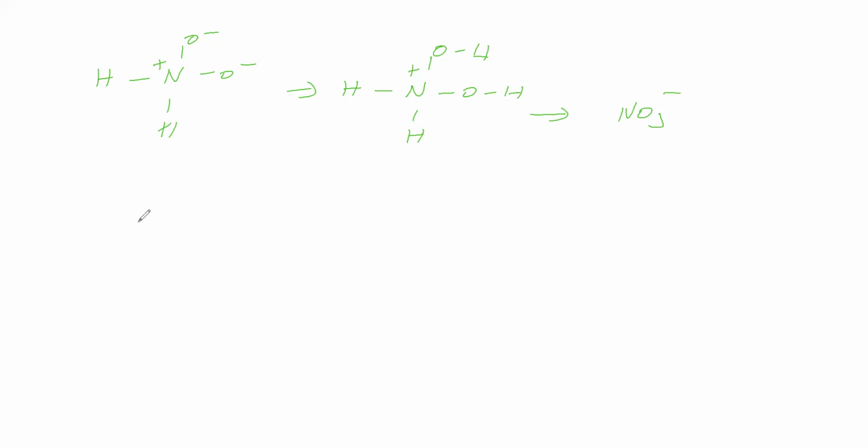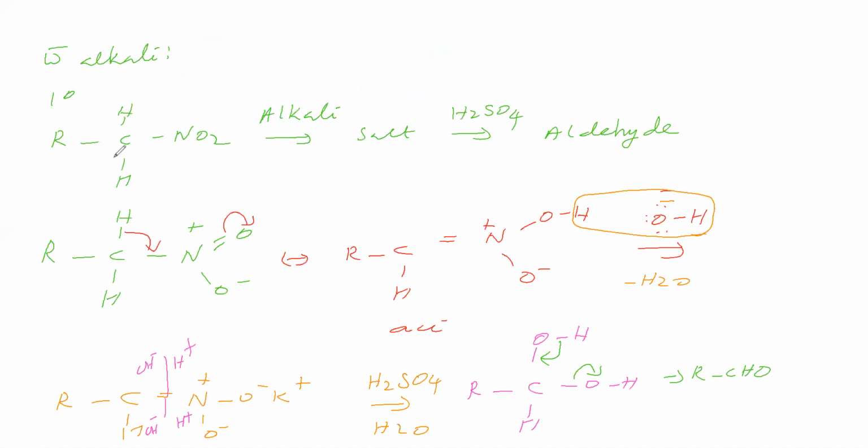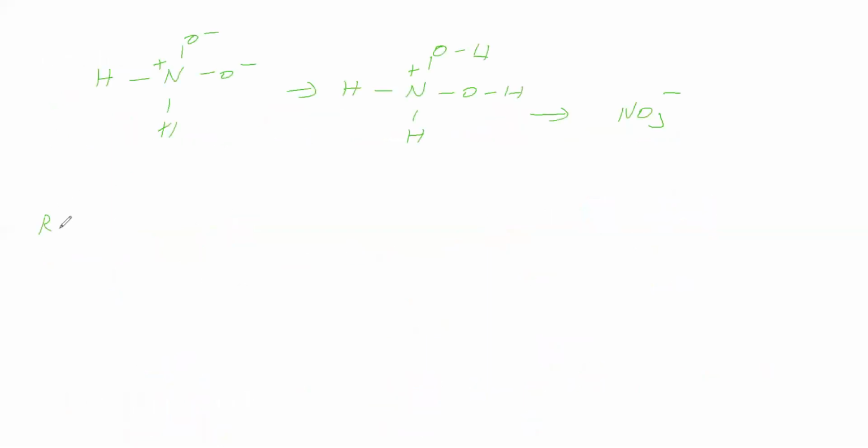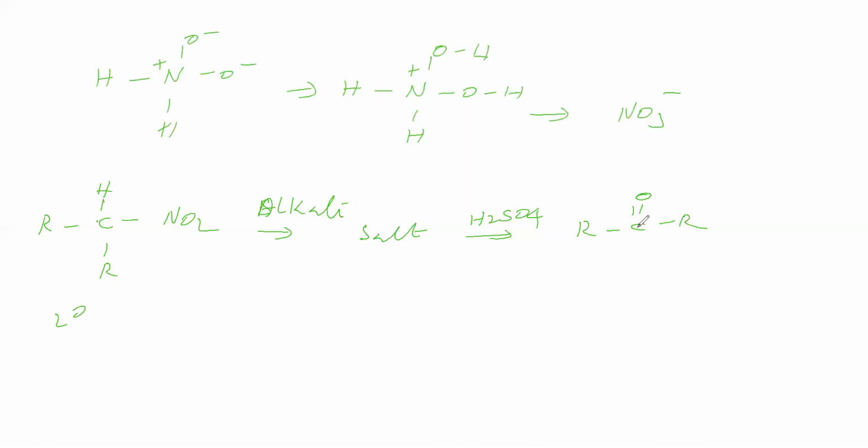So we can say this primary nitroalkane with alkali gives a salt, and this salt on hydrolysis gives an aldehyde. Next we take a secondary nitroalkane. We first treat it with base, that is alkali, and we get a salt. This is taken for hydrolysis in the presence of acid, and we get a ketone.